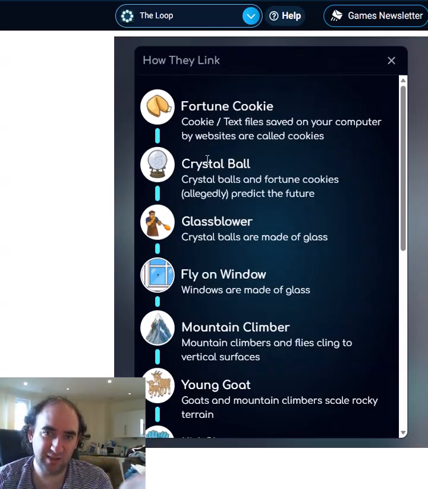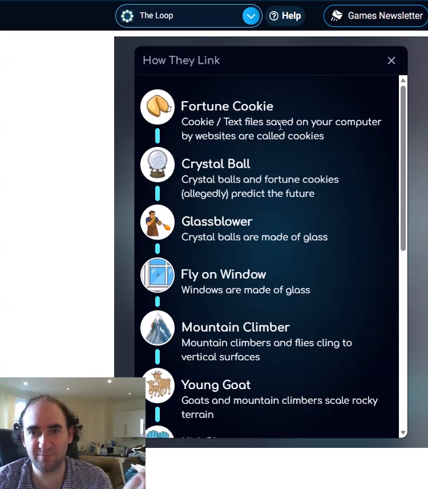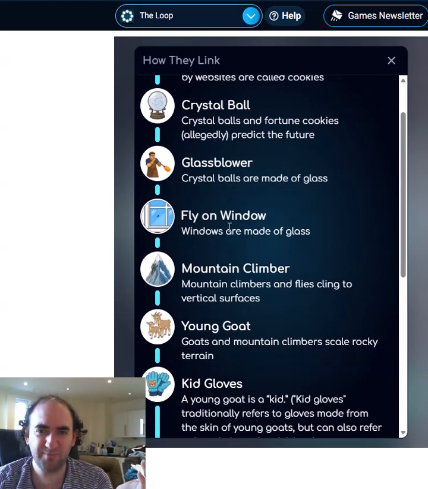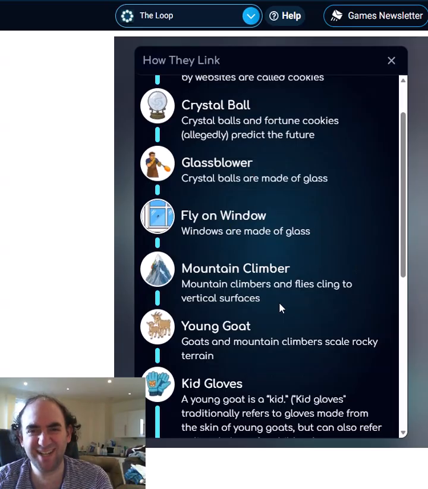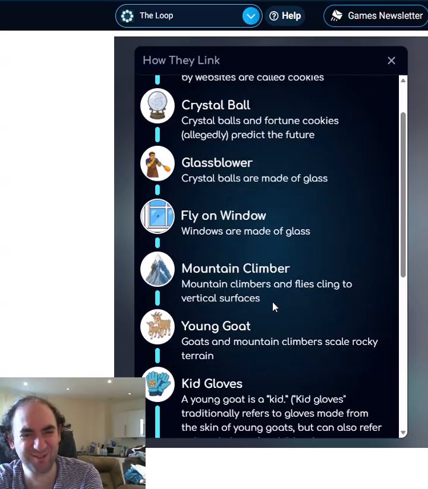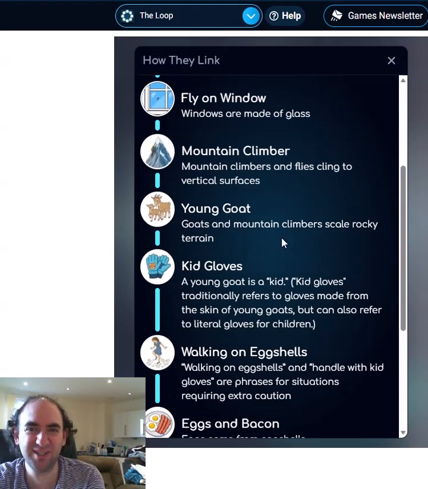Fortune cookie and crystal ball both predict the future. Oh, and you can also see cookie and text files are called cookies. So that's what this one is. That's why it connects to the fortune cookie, as we said. Crystal balls are made out of glass. Windows are made out of glass. Mountain climbers and flies cling to vertical surfaces. That is such a tenuous link, don't you think? Wow. Goats and mountain climbers scale rocky terrain. Yeah, we sort of worked that out.